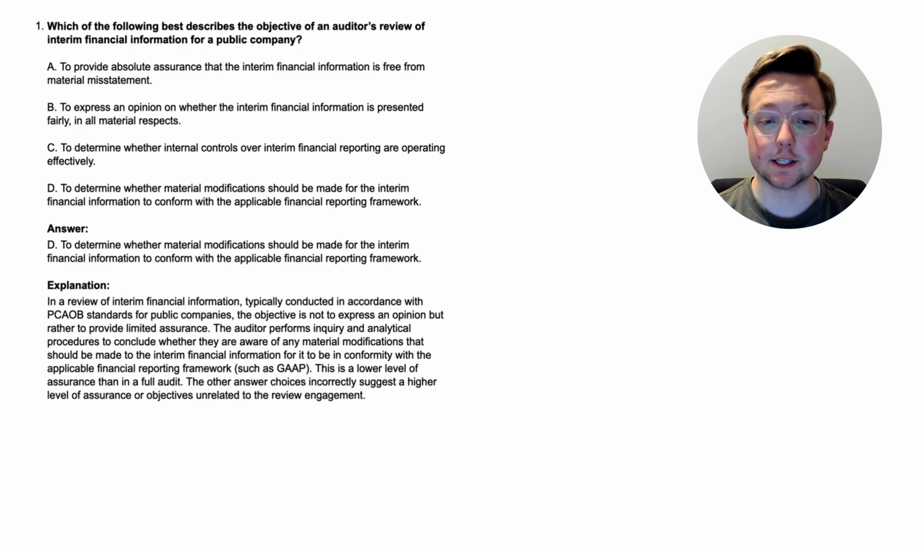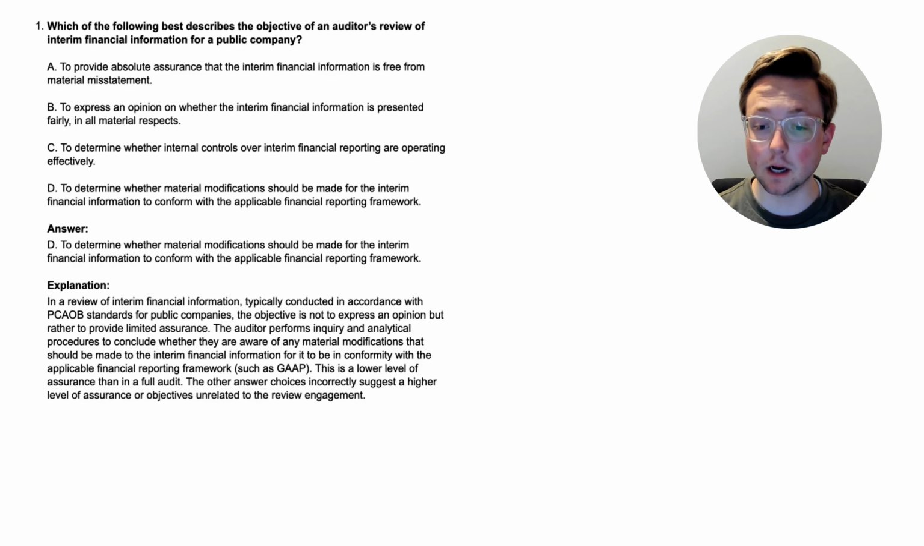All right, here we are. The answer is D, to determine whether material modifications should be made for the interim financial information to conform with the applicable financial reporting framework. So let's dive into this. In a review of interim financial information, and remember, interim financial information is information that is before the end of the year. So it's the stuff that happened maybe in September before you actually get to December, or whatever the case is, typically conducted in accordance with PCAOB standards for public companies.